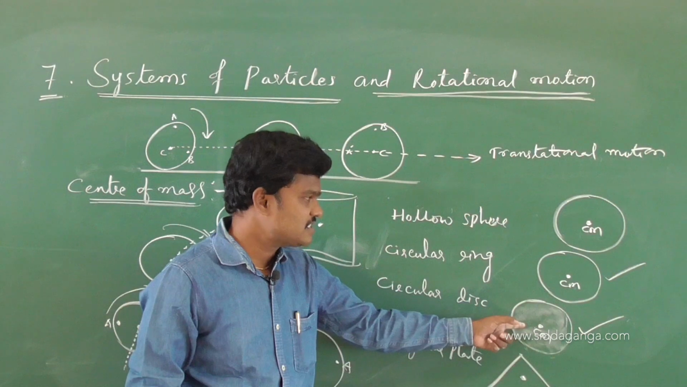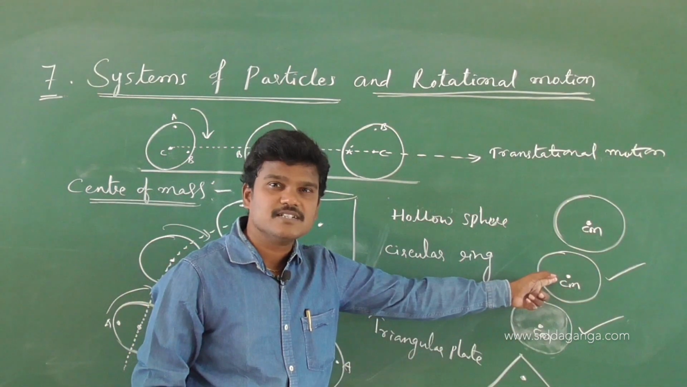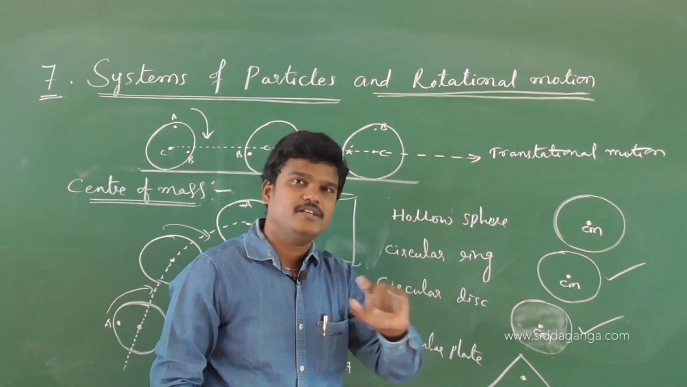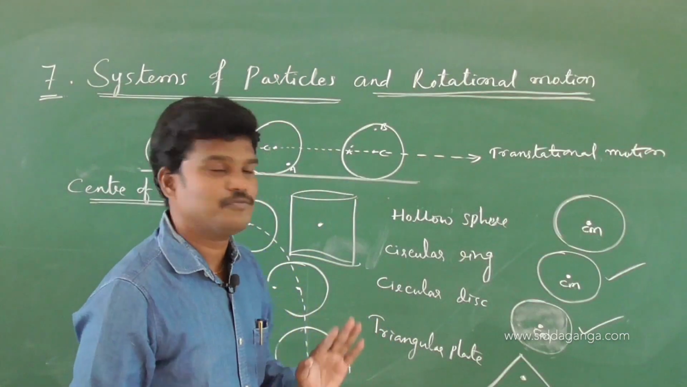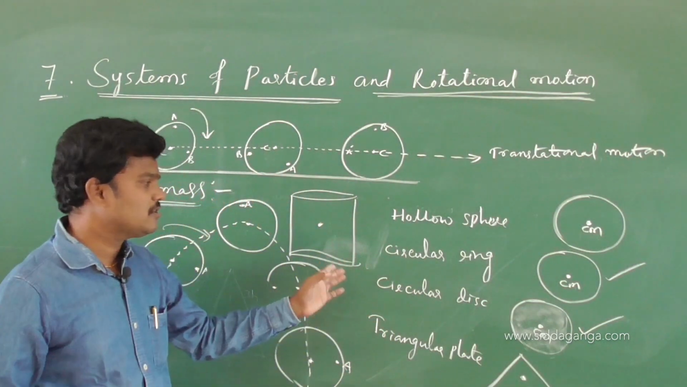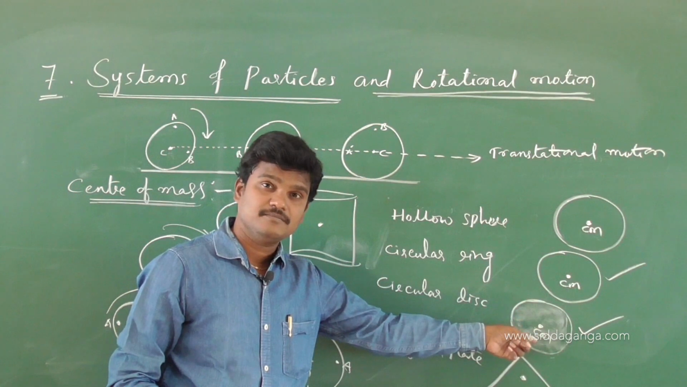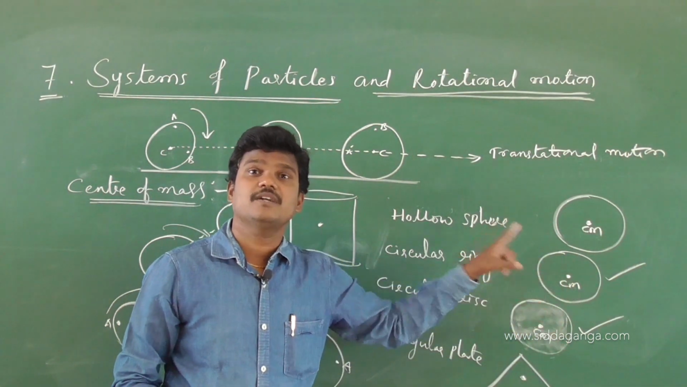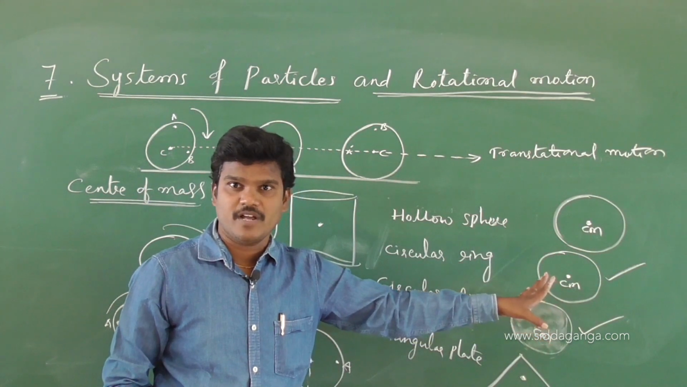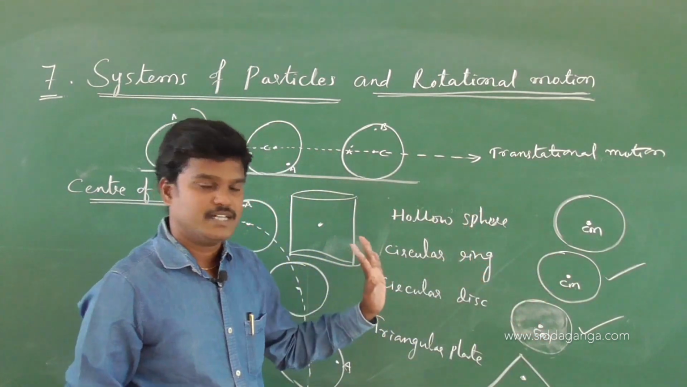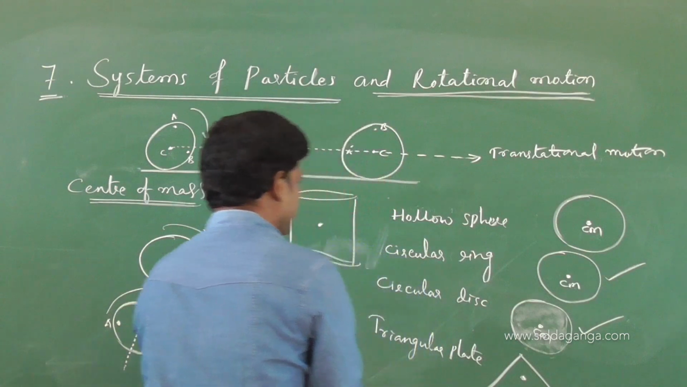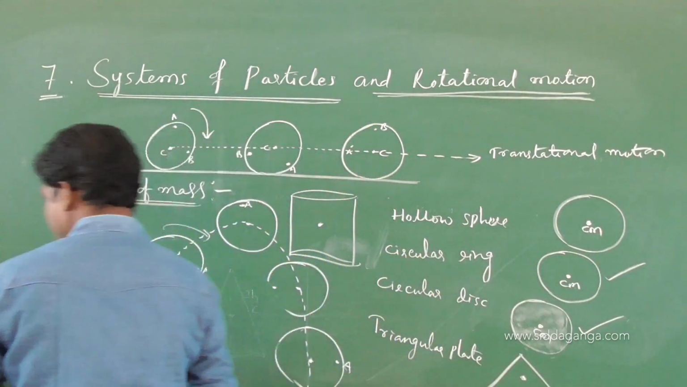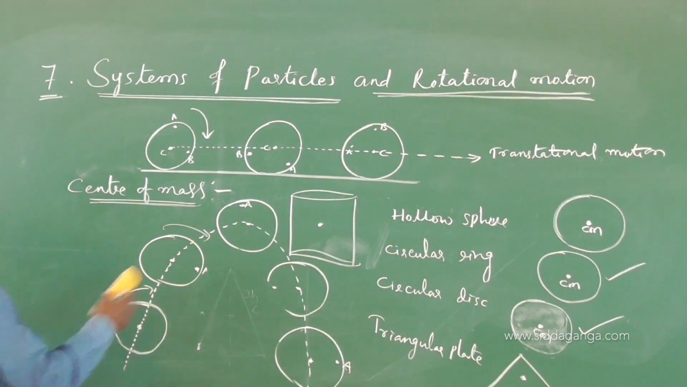Mass may exist or may not exist at the position of center of mass. In case of a circular disc, mass is there. In case of a circular ring, there is no mass, but center of mass is present. So this is for these two things. And let me give one more example.